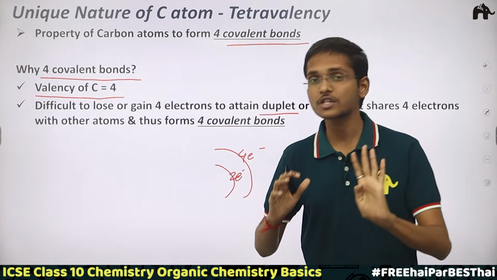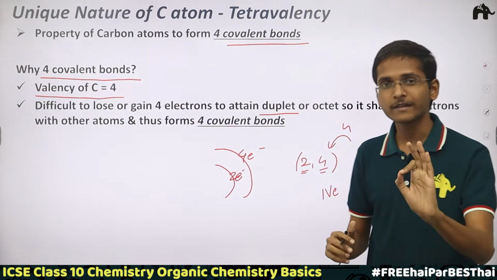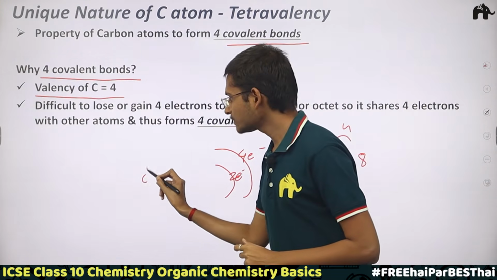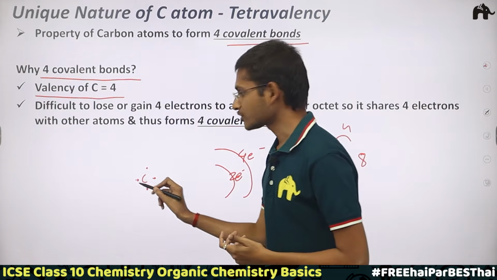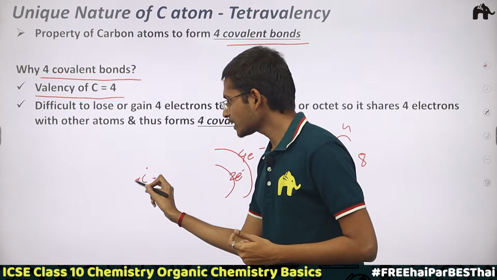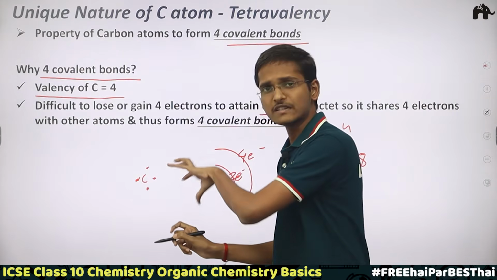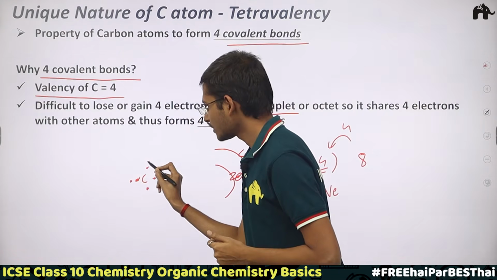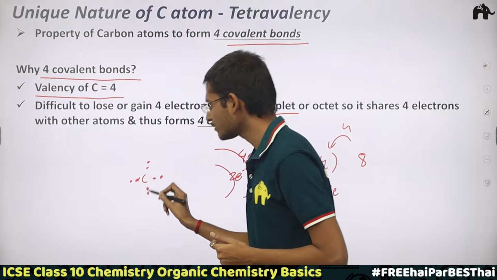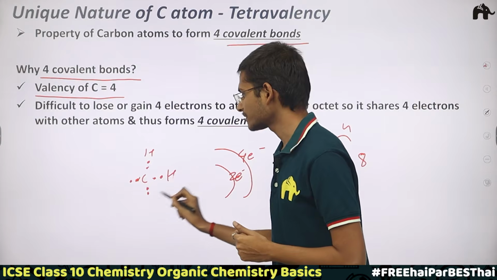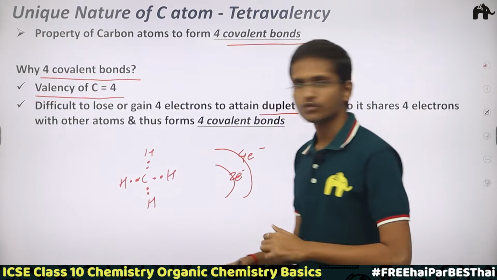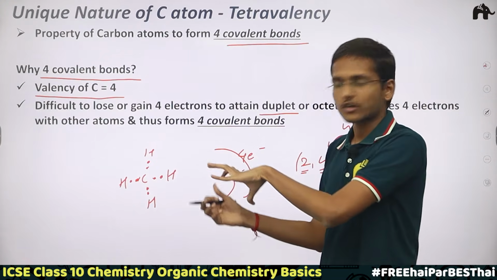Either I would share these 4 electrons, and when carbon shares these 4 electrons with another atom, sharing means it would share its 4 electrons in such a way that the other atoms are also sharing one electron each with the carbon atom. Suppose it's hydrogen, in short. See, in this way, we have studied the CH4 Lewis dot structure.